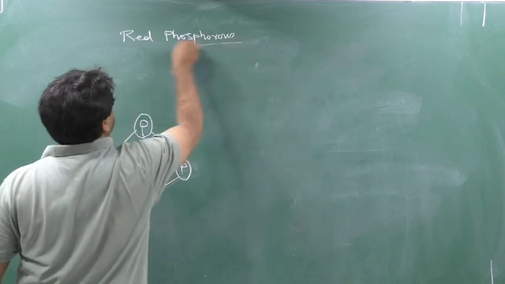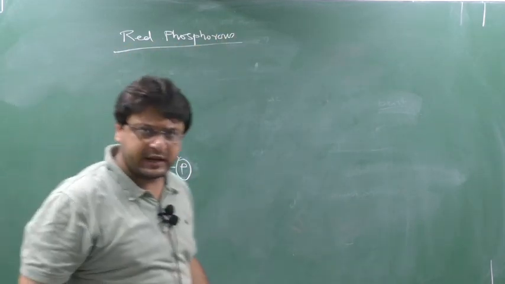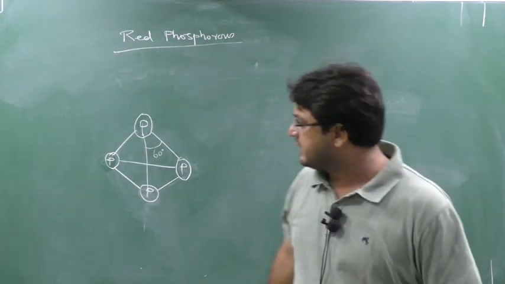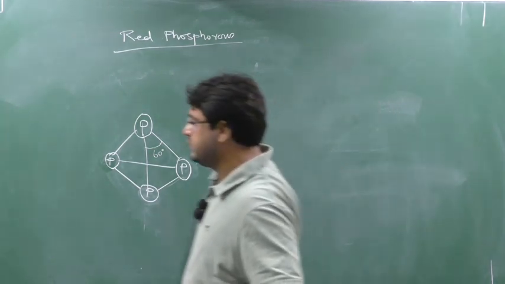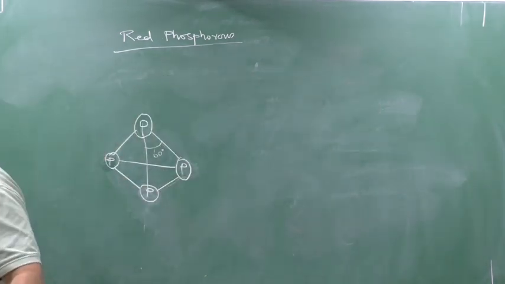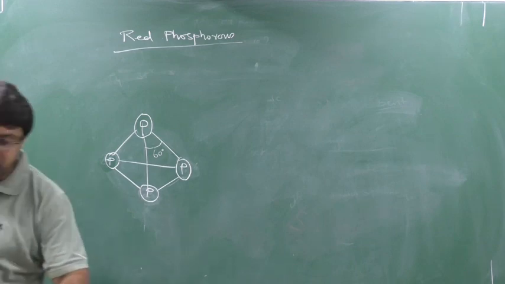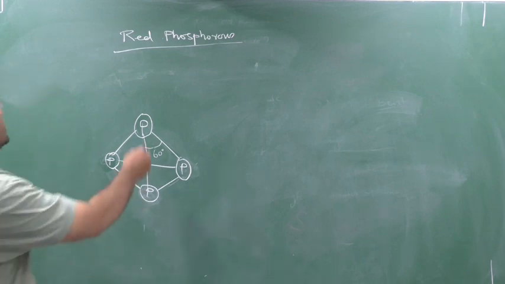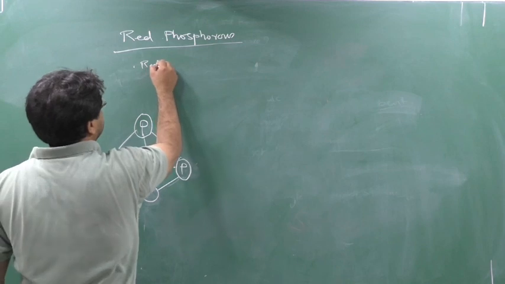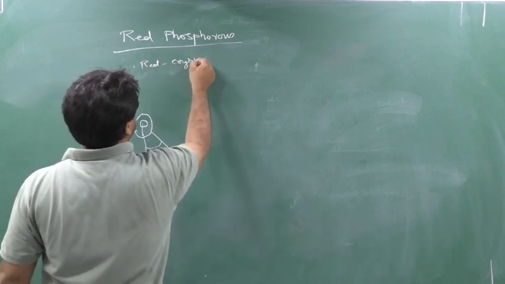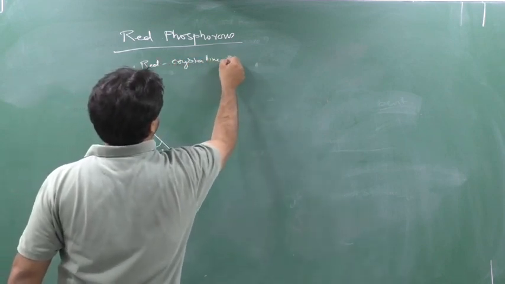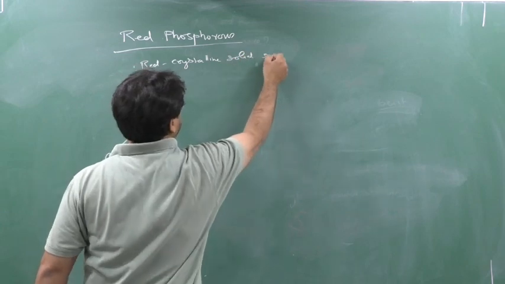As the name indicates, it is actually red in color. Please remember the key point and write it down here: it is a red crystalline solid substance. Clear?